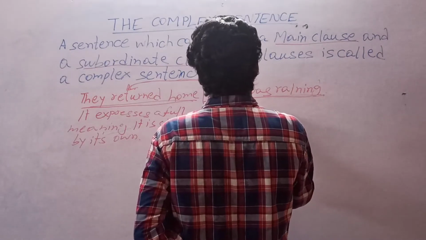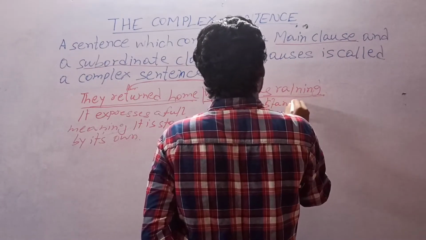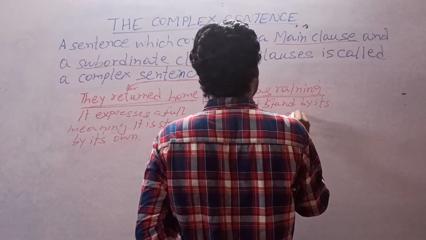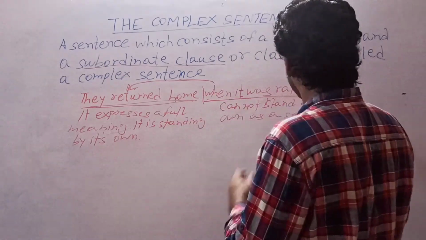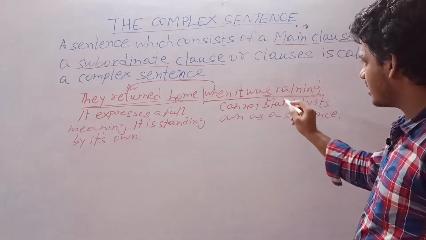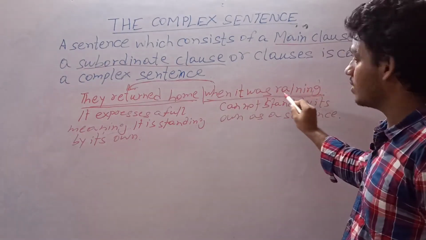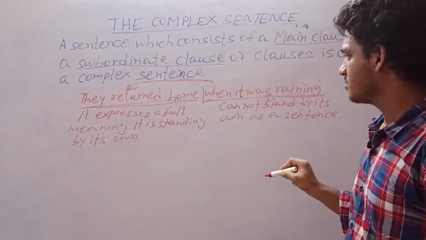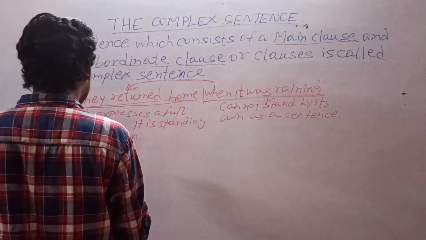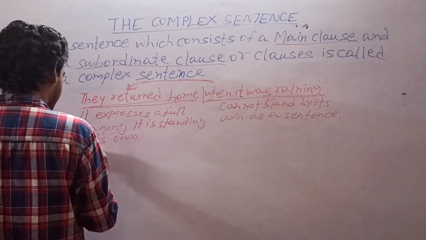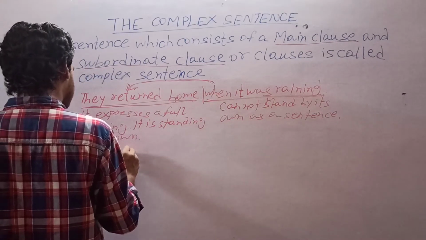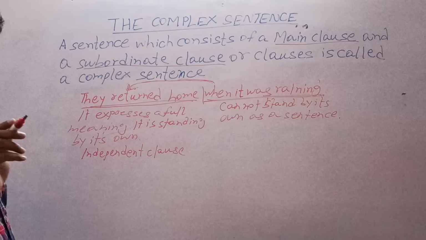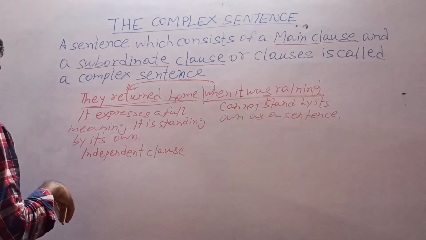It cannot stand by its own as a sentence. It will express its complete meaning when this clause, when it was raining, will depend upon the clause they returned home. So here they returned home is an independent clause, because it is not depending upon other clauses in this sentence.